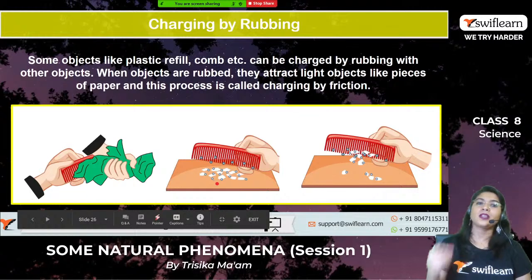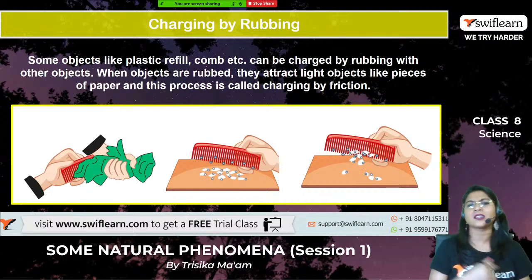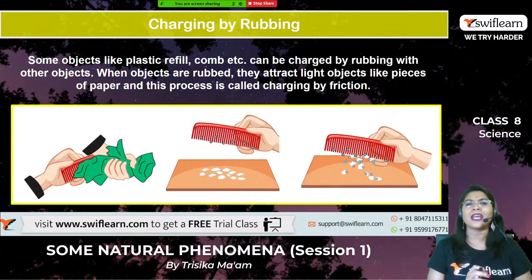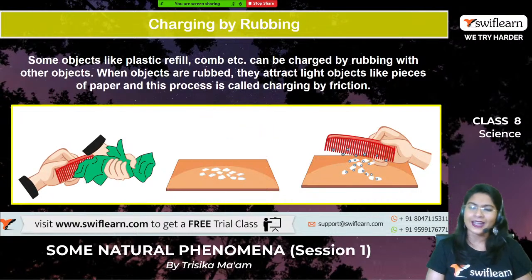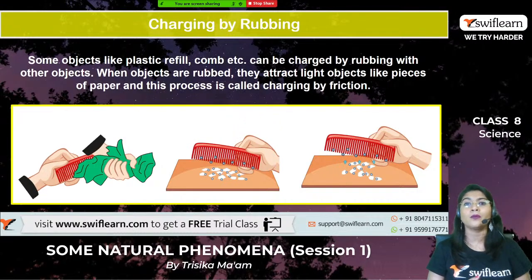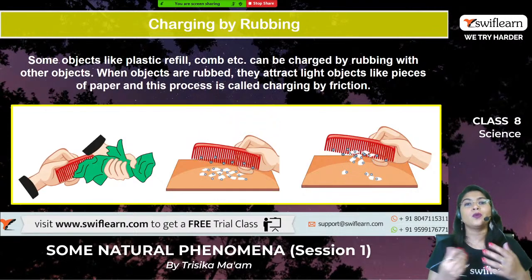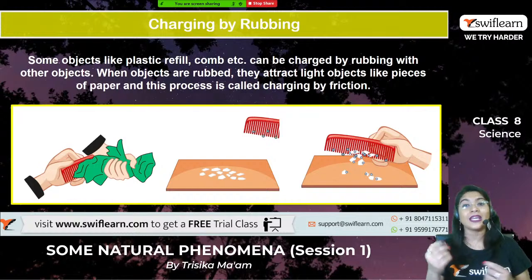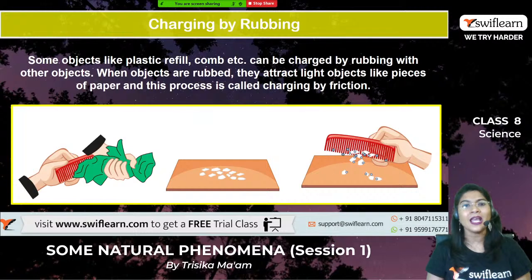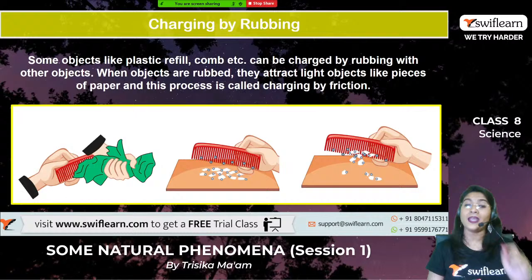Fine. So let us first do some activities, like what the charges are and how they go from one place to another, right? This is a very common activity you have already done. I am very sure that some objects like a plastic refill or comb can be charged by rubbing with other objects, right? When the objects are rubbed, they attract very light objects towards them, like pieces of paper, right? And this process is known as charging by friction or charging by rubbing, right?